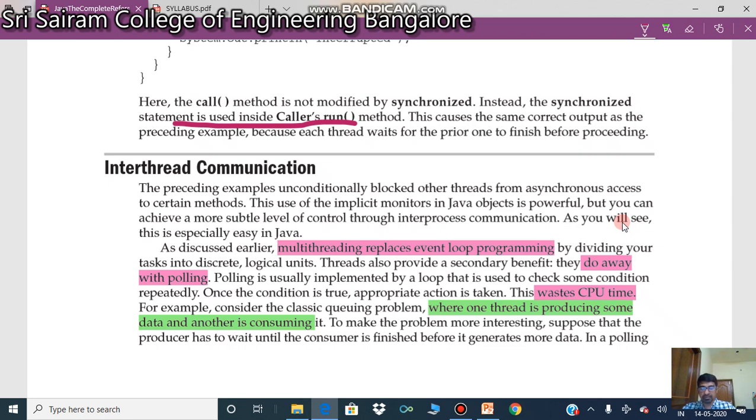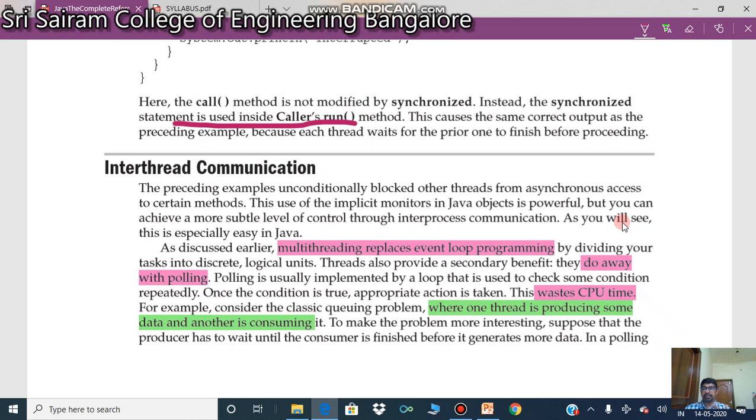Hi everyone, welcome back. In this video, we are going to see about inter-thread communications. Please recall what we covered about threads, how to create multiple threads, how to deal with these threads, and how to synchronize them. Today, we are going to see how they communicate with each other.